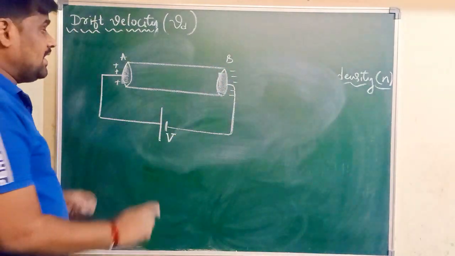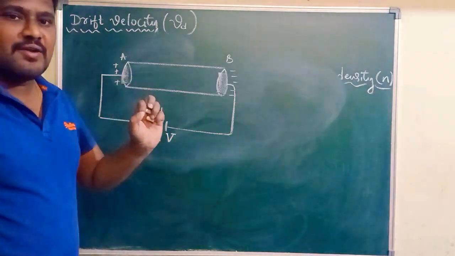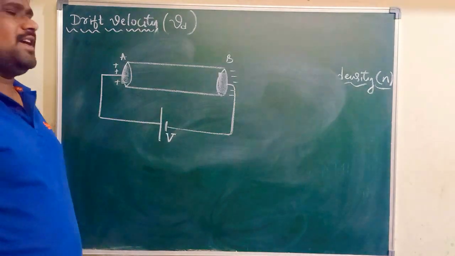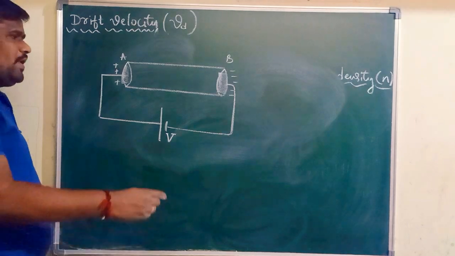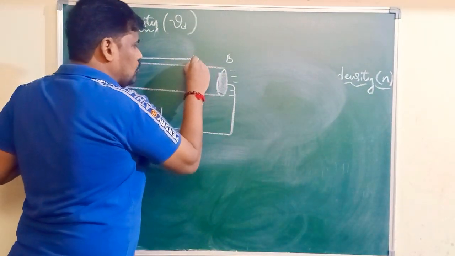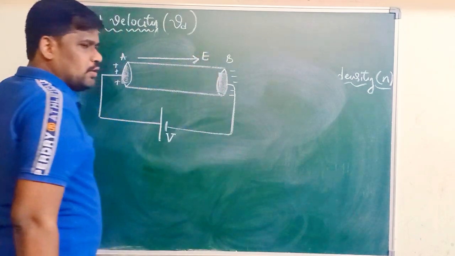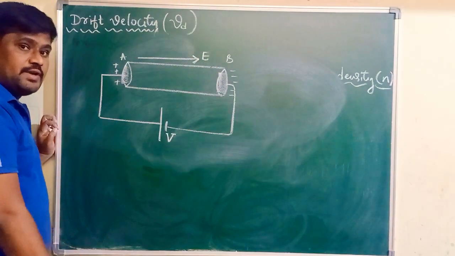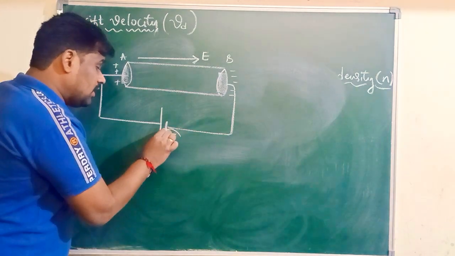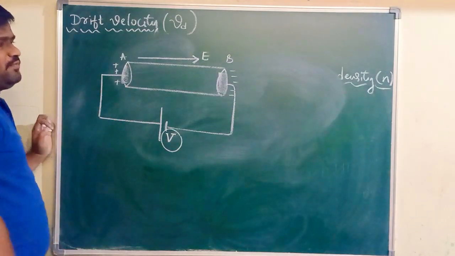Now what happens? An electric field is going to be set up in the conductor. In which direction? You know very well. The direction of the electric field is always from negative to positive. Along this direction, the electric field is going to be set up. When is the electric field going to be set up? When you are connecting a battery or applying the potential difference.